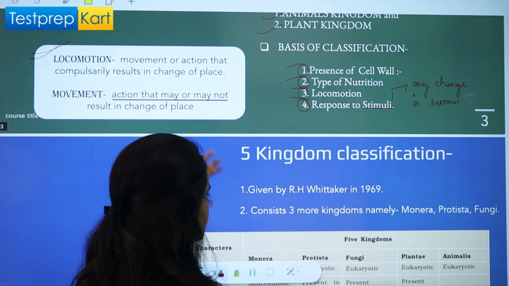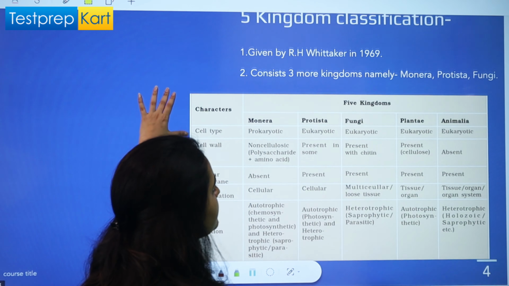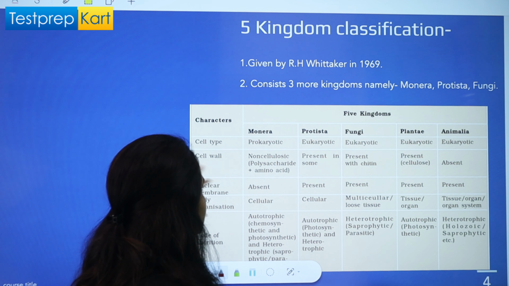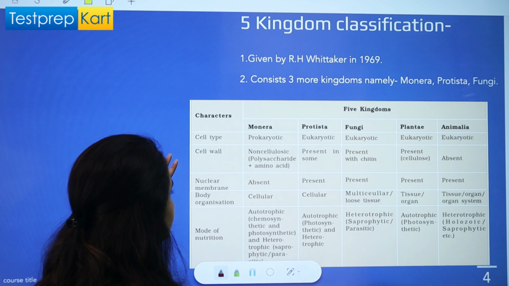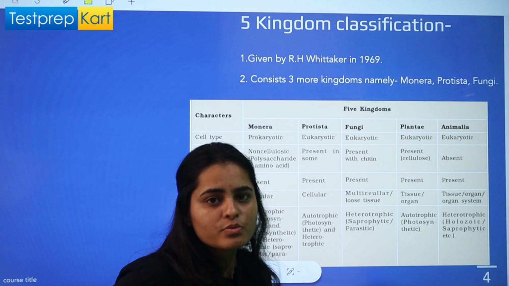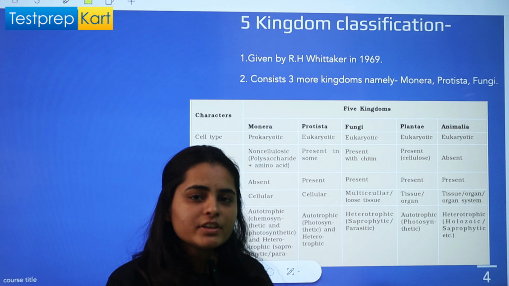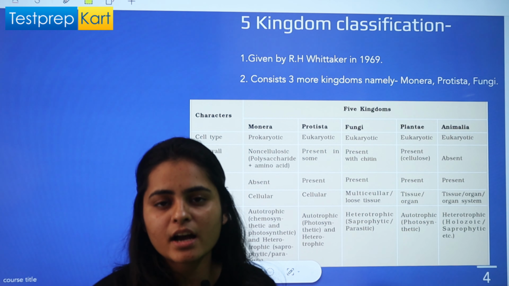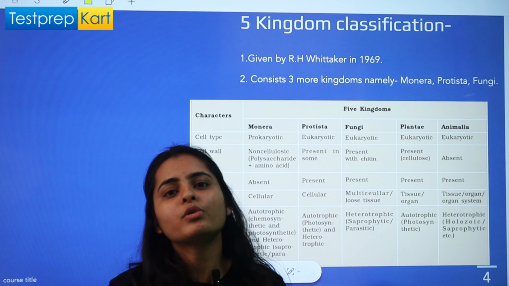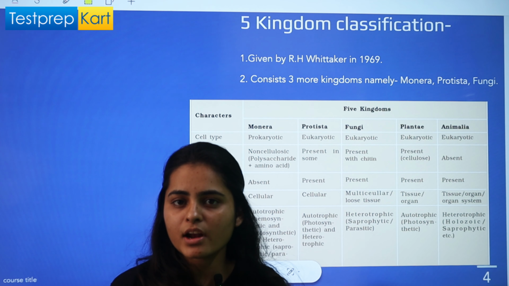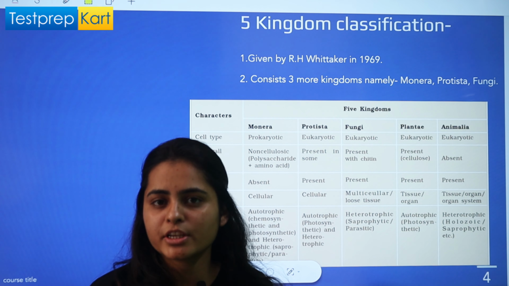Then in 1969, five kingdom classification arrived. R.H. Whittaker was the one who gave this five kingdom classification. Along with kingdom Plantae and kingdom Animalia, he added three more kingdoms: kingdom Monera, kingdom Protista, and kingdom Fungi, right?